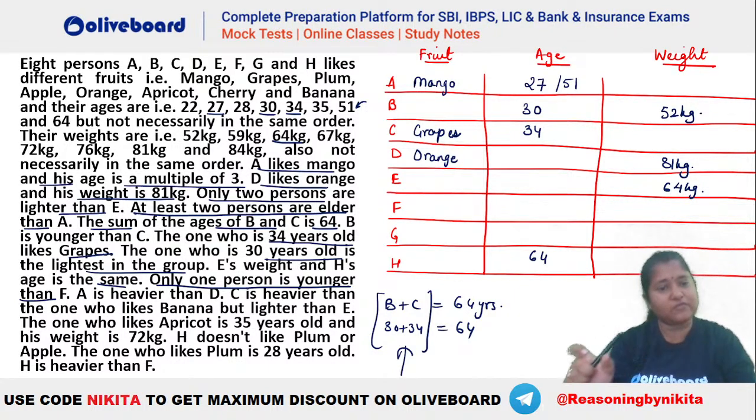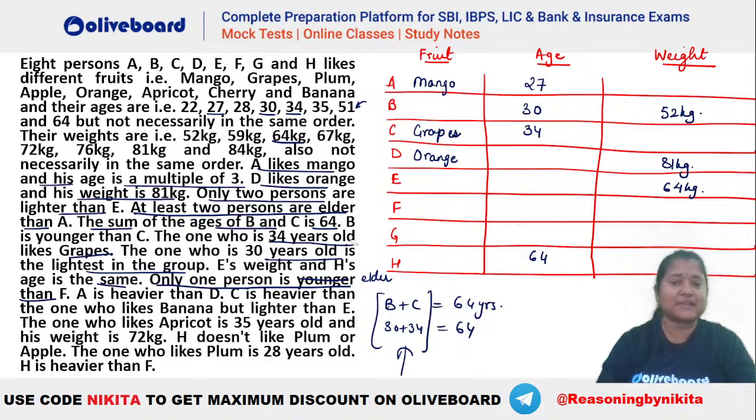Either we will have to remove this, that is at least two persons are elder than A, or we change this one: instead of younger, make it elder. Let's say we make it elder, okay? So only one person is elder than F should have been there. I guess that's a typo here.